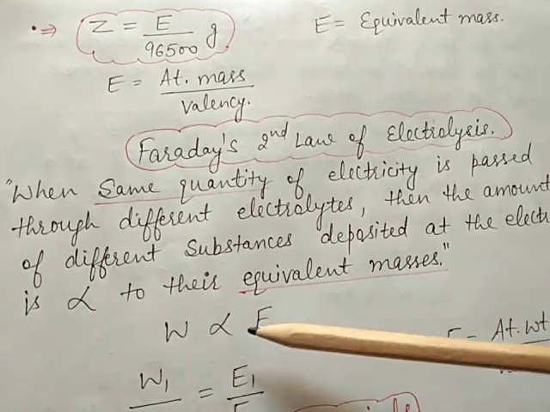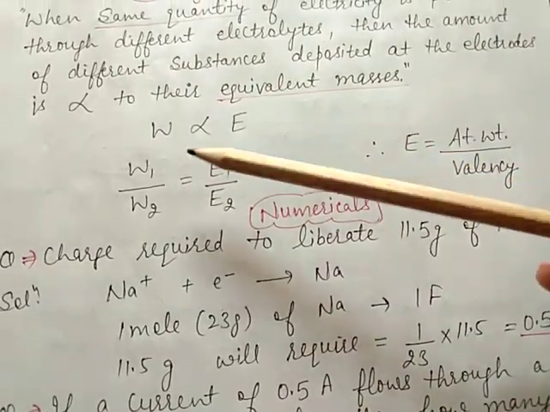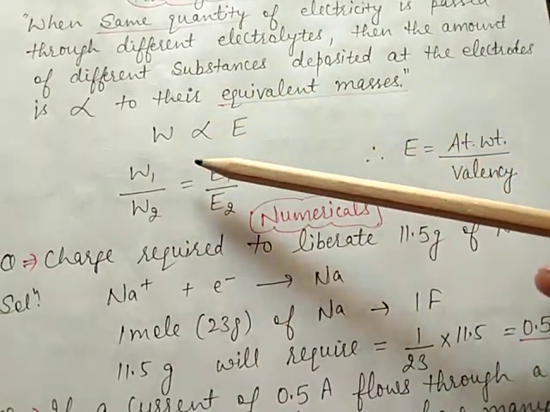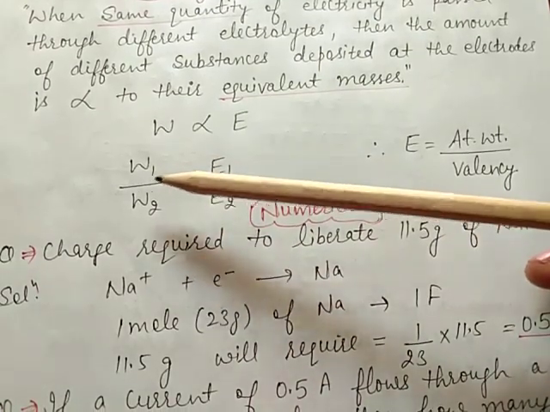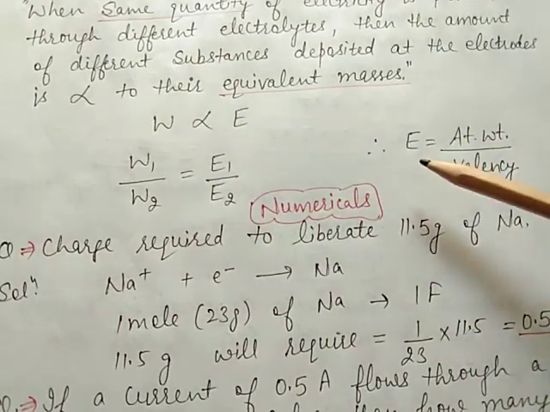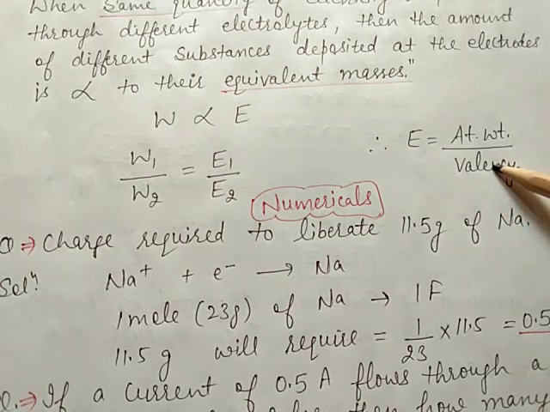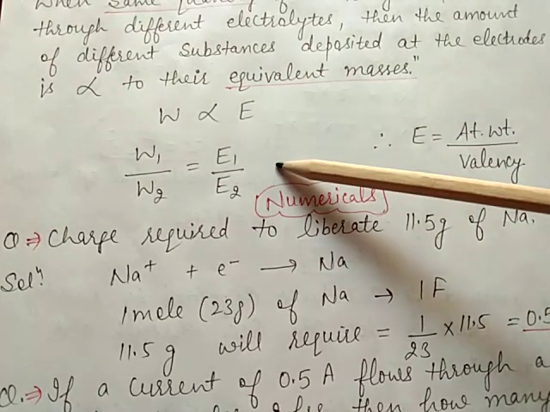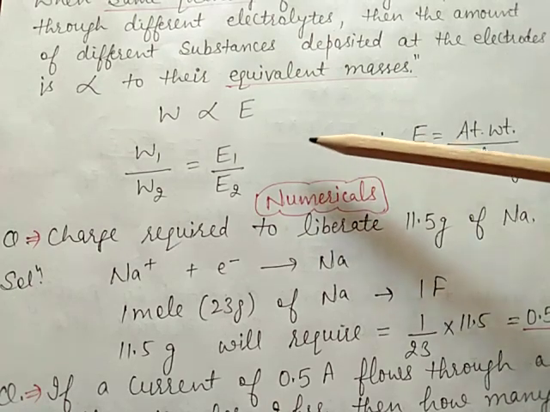Means W is directly proportional to E. Here different electrolytes are taken, but the electricity is the same in the second law of Faraday electrolysis. W1 divided by W2 is equal to E1 divided by E2. E is the equivalent mass, that is equal to atomic mass divided by valency. So this is the formula of the second law of electrolysis.